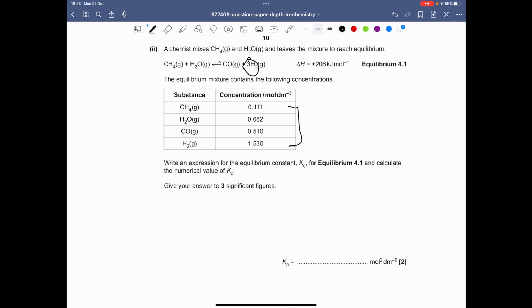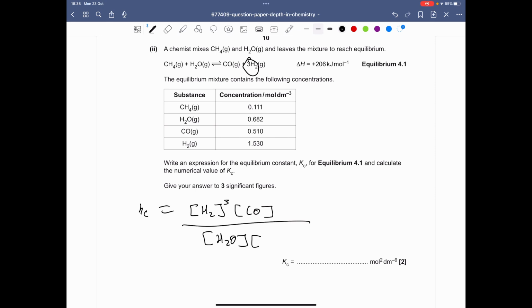And they've given us the concentrations here, they haven't given us moles, so we don't have to divide by volume or anything. So let's write the expression first. Kc equals the concentration of H2 cubed, multiplied by the concentration of carbon monoxide, over the concentration of water, multiplied by the concentration of methane.